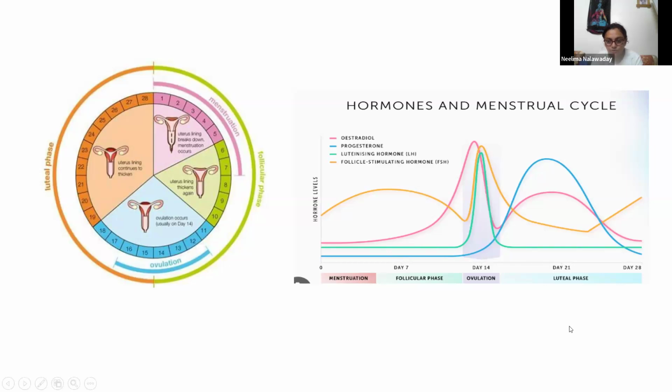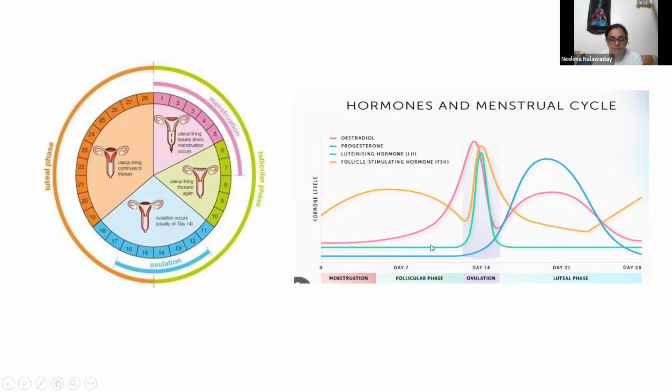Okay. So what happens in polycystic ovarian disease? So PCOD. We saw these premature follicles in the follicular phase. They are getting matured. One or two, it starts maturation.